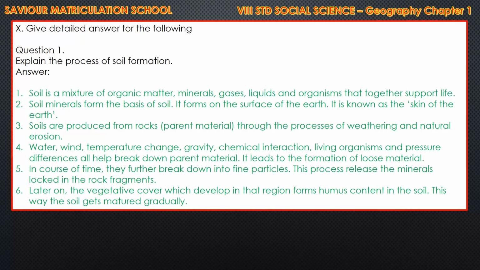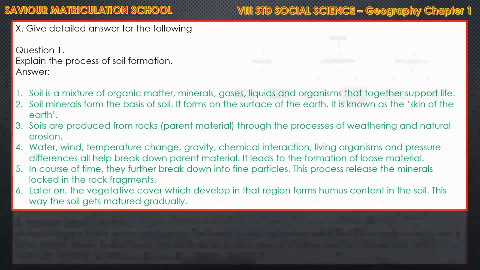This process releases the minerals locked in the rock fragments. Sixth point, later on, the vegetative cover which develops in that region forms humus content in the soil. This way, the soil gets matured gradually.